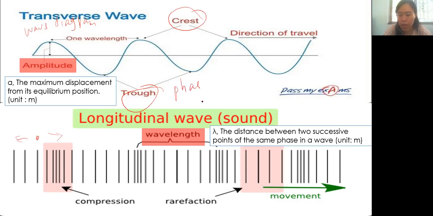For longitudinal wave, it won't have crest and trough, but it will have another two different phases, which are compression and also rarefaction. Compression is where the particles are moving together. Then compression is released. Compression, release, compression, release, like that. Can you follow so far?